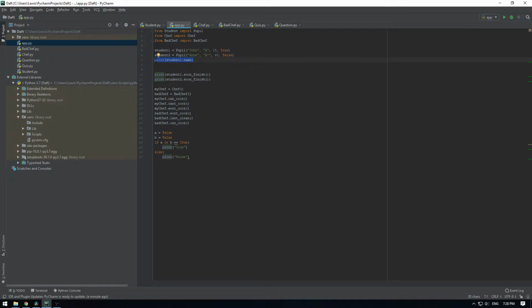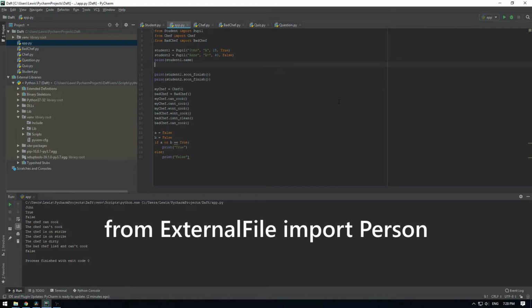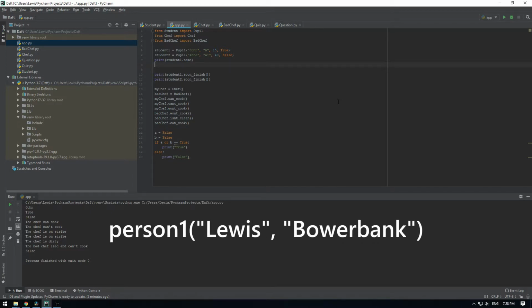You can create a separate Python file and create the class within that Python file. You can then import that Python file into the file you're working on and use the class within that file. You can then create your objects from that class.